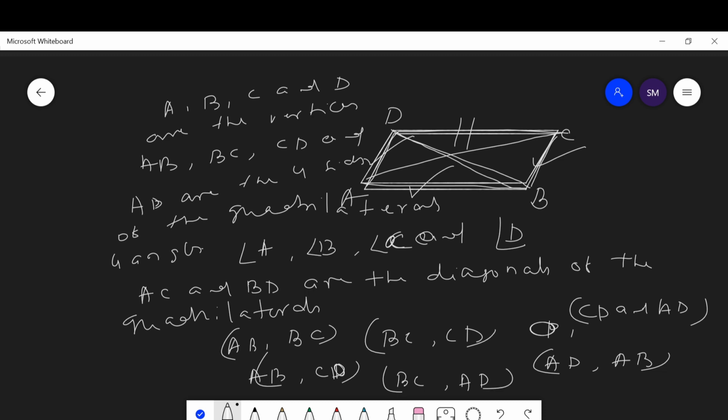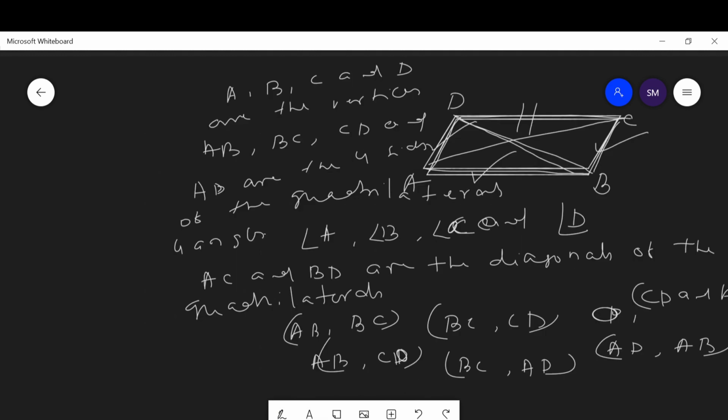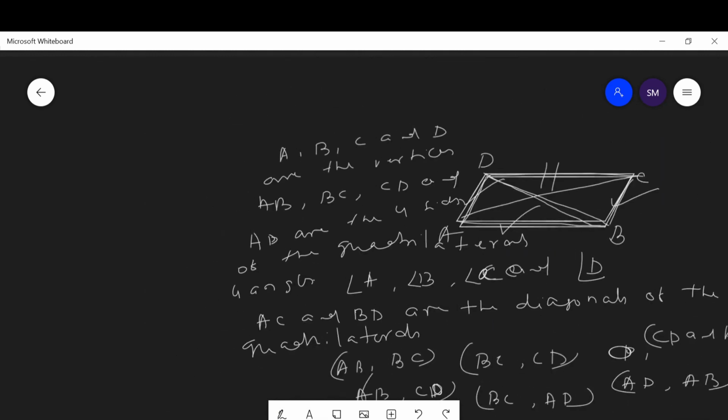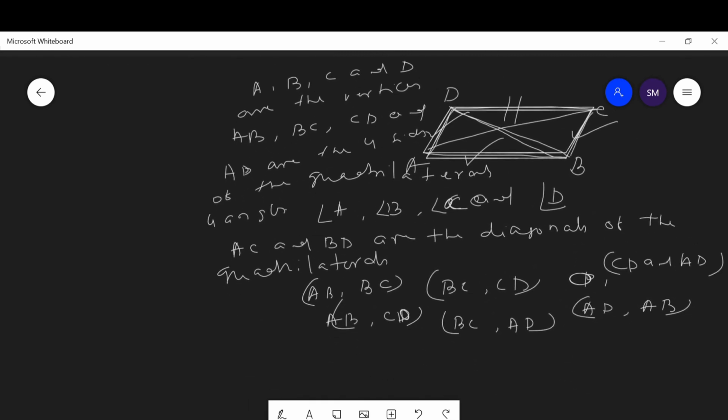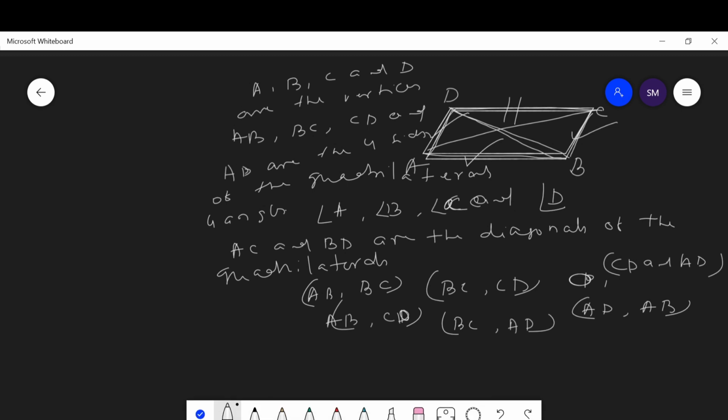Now let us discuss more properties of a quadrilateral. The angle sum property of a quadrilateral says that the sum of the four angles of a quadrilateral is equal to 360 degrees.